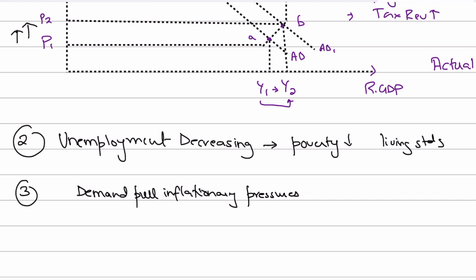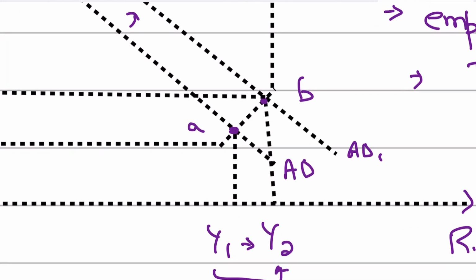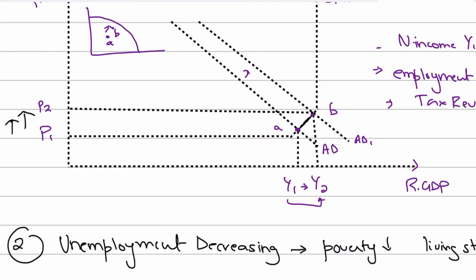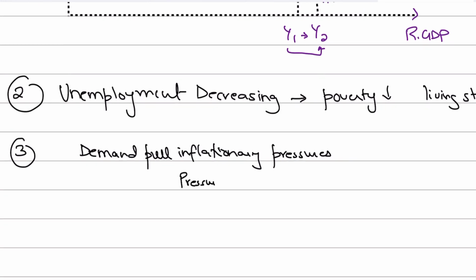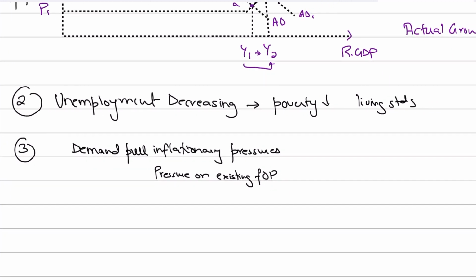and the main reason for demand-pull inflationary pressures is that the spare capacity is now being utilized, and you can see that we're closer to full employment, right? Because if you're closer to full employment, the price level has to rise, because there's a lot of pressure on our existing factors of production, and that results in an upward pressure, and that feeds through to higher prices in the economy, and that results in inflationary pressures in the economy, right? So that is point number 3, and that is the third consequence of a current account surplus.